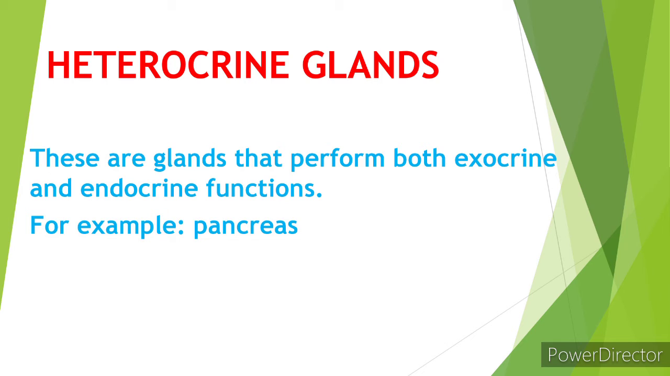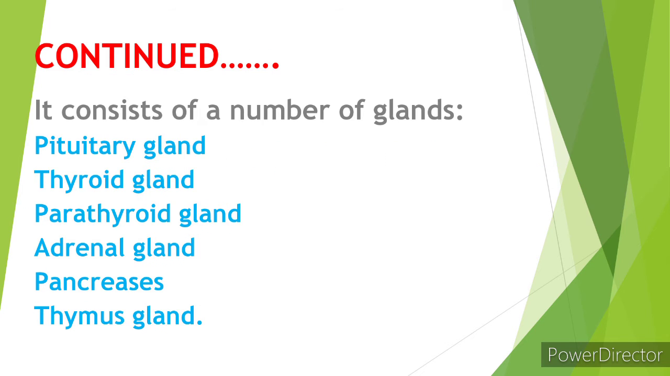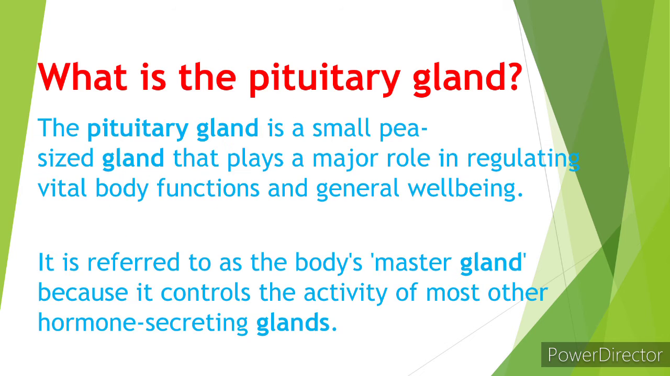Okay, so next, the endocrine system consists of a number of glands: pituitary gland, thyroid gland, parathyroid gland, adrenal gland, pancreas and thymus gland. And the next is the pituitary gland. So the pituitary gland is a very important gland. It is a part of the endocrine system.